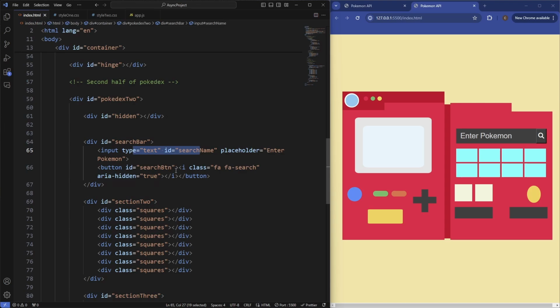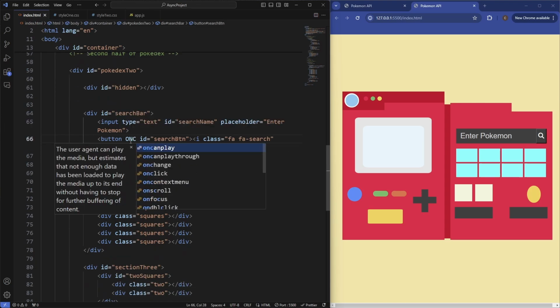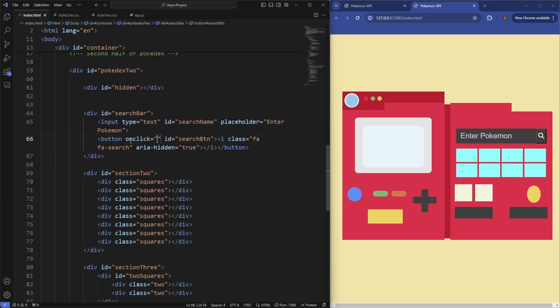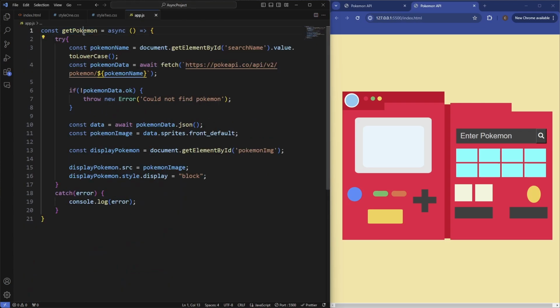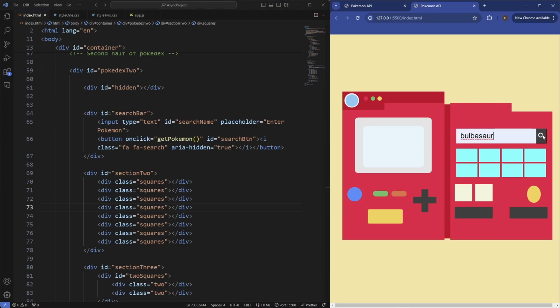And we actually need to call this method in the search bar here. So we'll go back to the index.html. Inside of the button, we'll have an onclick, and we'll set that to the getPokemon method. Paste that in there. And now if we click on the search, if we type in a Pokemon, so we'll put in Bulbasaur again. If we search that now, you see we're getting that image of Bulbasaur.